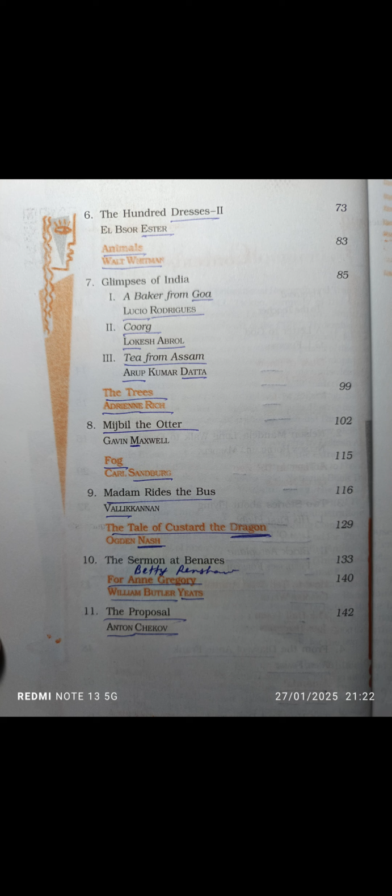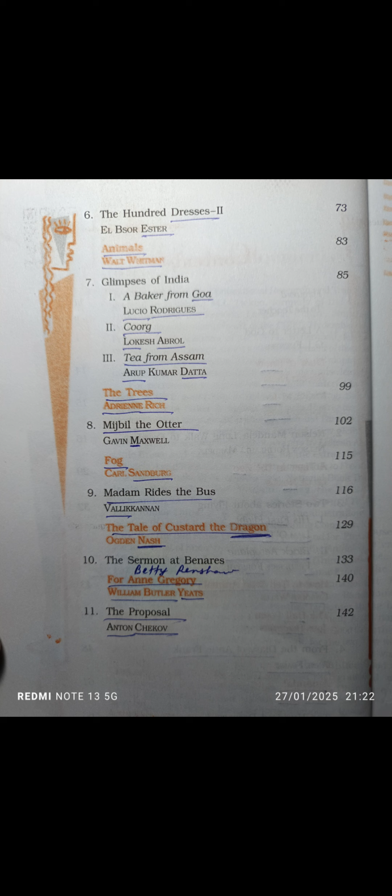Glimpses of India. There are three prose chapters related to Glimpses of India. One is A Baker from Goa. Now remember, Goa is a state which was known for Portuguese colonization, and Lucio Rodrigues is a Portuguese name. A Baker from Goa has been known for the Portuguese occupation or colonization, so there are many Portuguese still living there. Lucio Rodrigues is a Portuguese name.